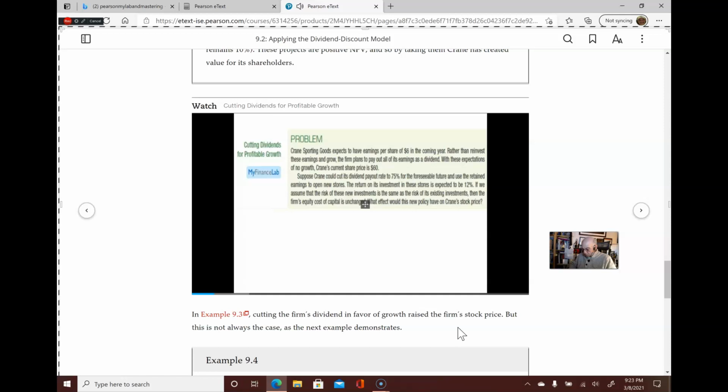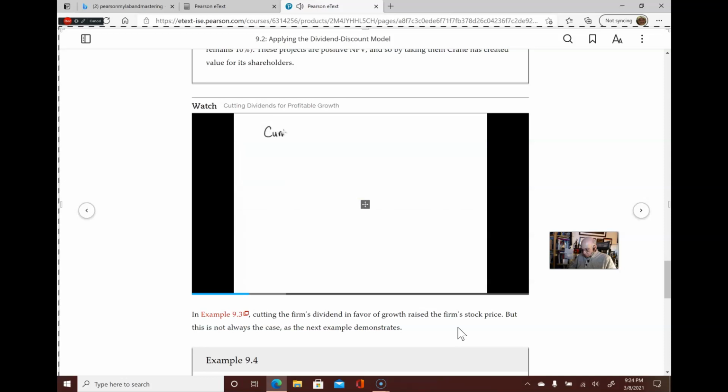Before we start this problem, let's look back at the formula we derived for the constant dividend growth model of the firm. There we can see that both dividends and the firm's growth rate should have a positive impact on the firm's share price. Dividends increase the share price by increasing the numerator in this equation, while growth increases the share price by decreasing the denominator. In this example, we're going to explore the trade-off between these two effects. When should we be willing to cut dividends in order to boost the firm's growth?